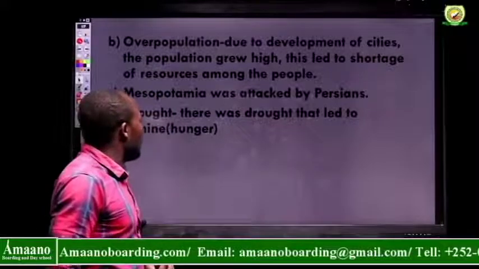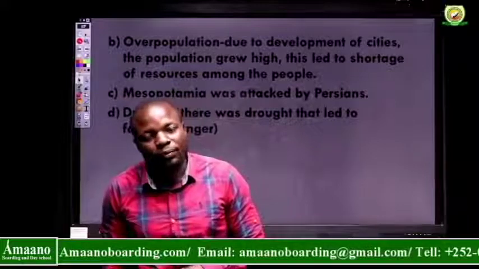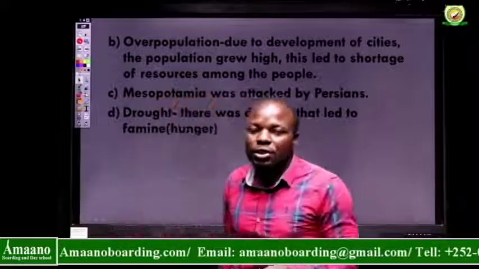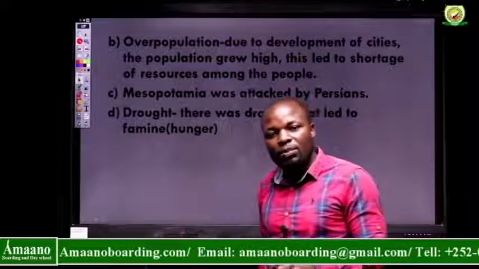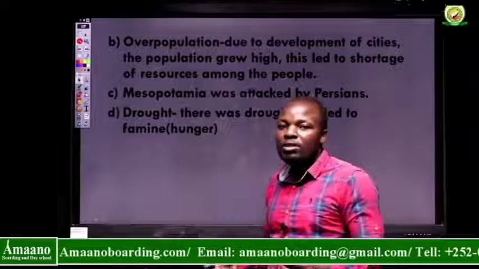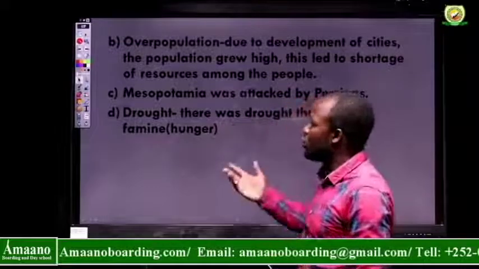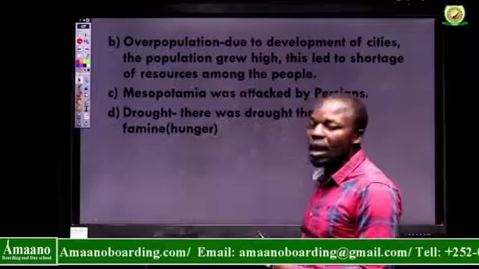Then the last point here is drought. And class, what does drought mean? Drought is the absence of rain. Prolonged duration of absence of rain is drought, or let's say just complete absence of water.